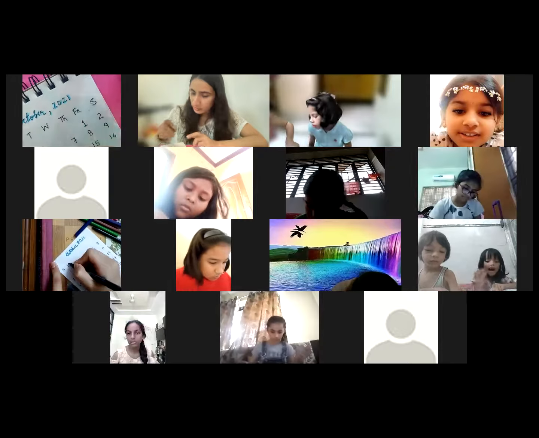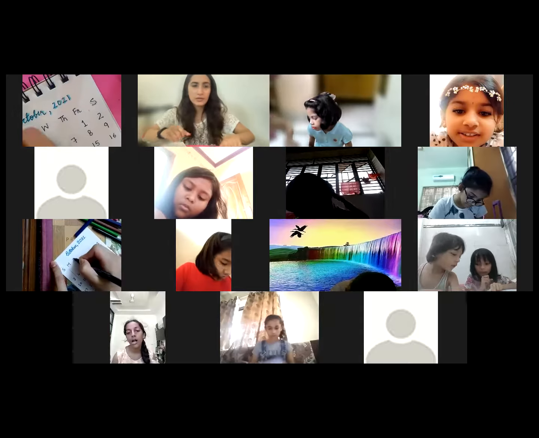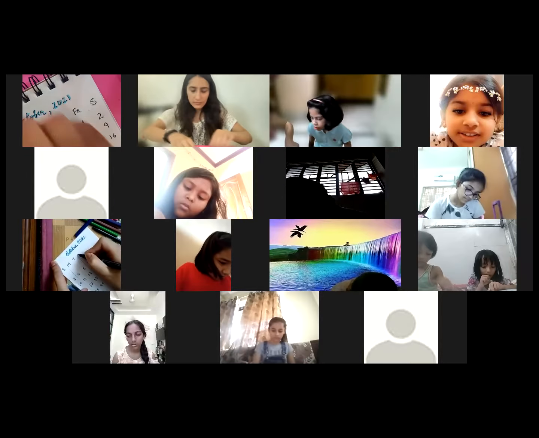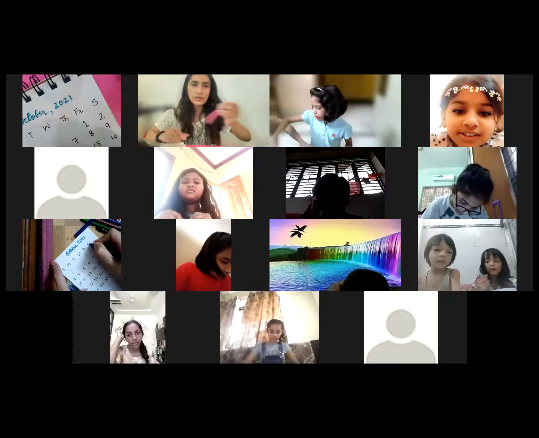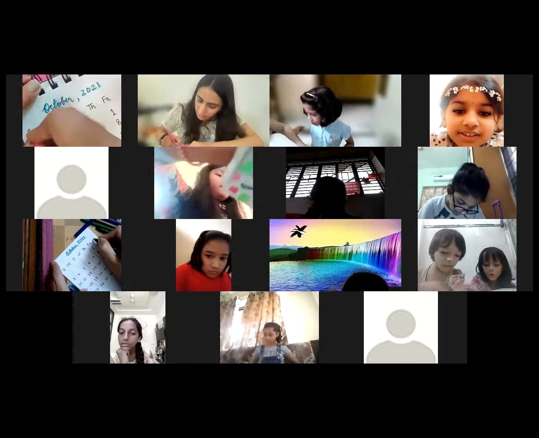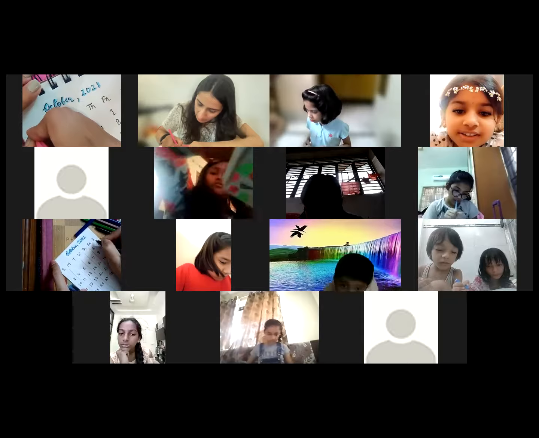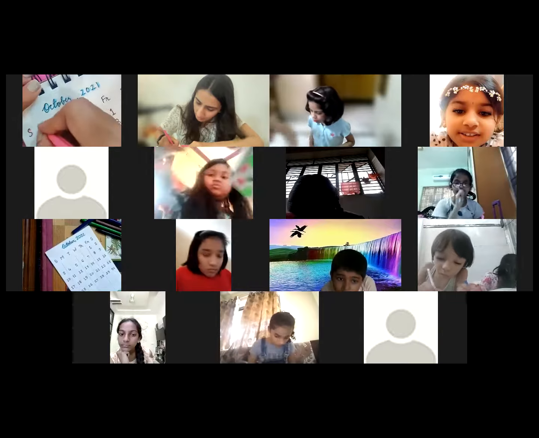So take your time. You can do it even after the class. Another color? Yes, you can write another color also. I am using pink color. Again, just like October I did. I'm going to use pink color along with this so that it looks nice.